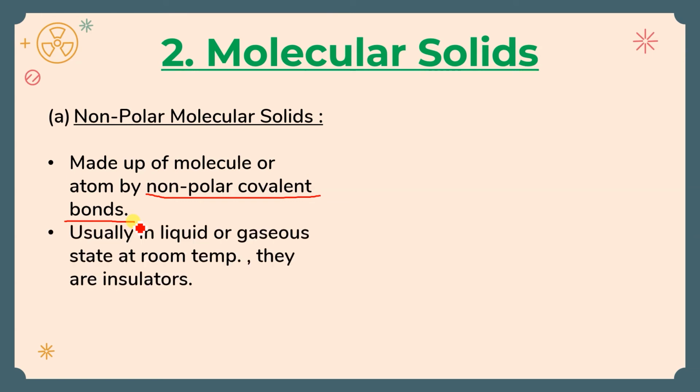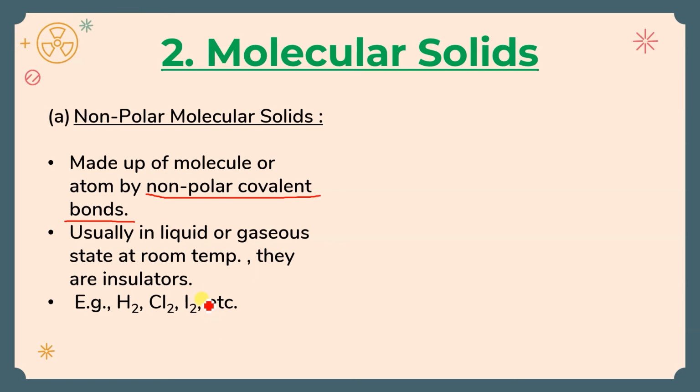Got it? Usually they are in liquid or gaseous state at room temperature, and they are insulators also because they don't have free electrons, free ions, nothing. See, electrical conductivity can be of 2 types, either due to free ions or due to free electrons. In the molecular solid, neither do they have free electrons nor free ions, so that's why they are bad conductors or insulators. Example, we can say H2, Cl2, I2, etc.